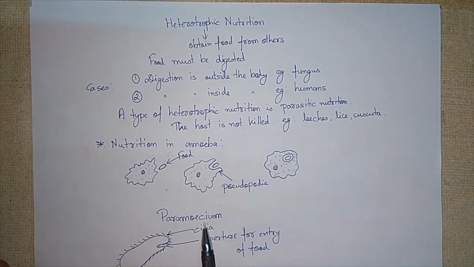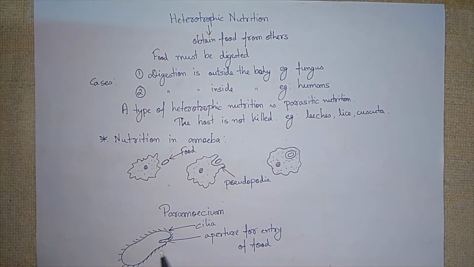In case of paramecium, which is also a unicellular organism like amoeba, they have cilia, hair-like structures over their body. They live basically in aquatic conditions. Amoeba also live in aquatic conditions. Aquatic means water bodies like ponds, rivers, tanks, etc. So food must be in the aquatic environment.